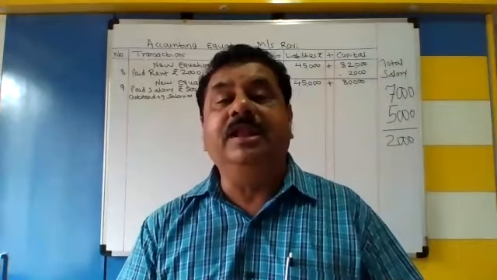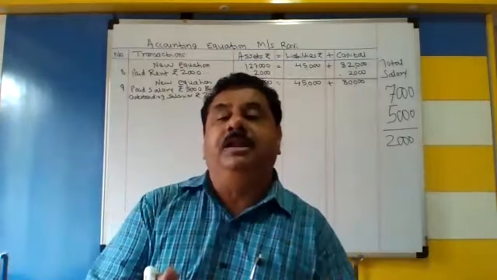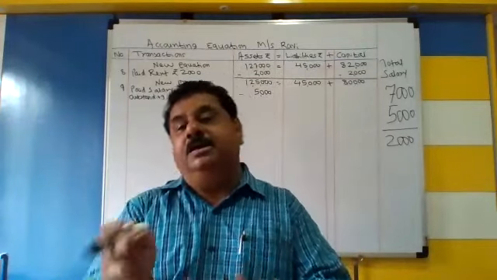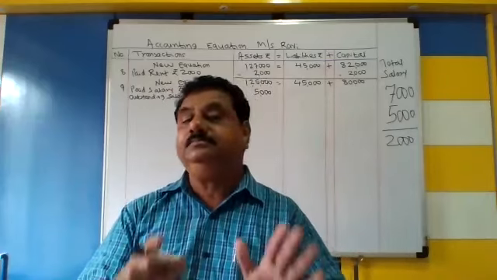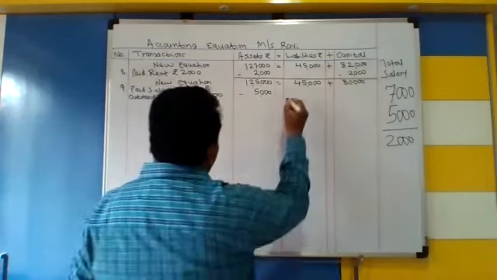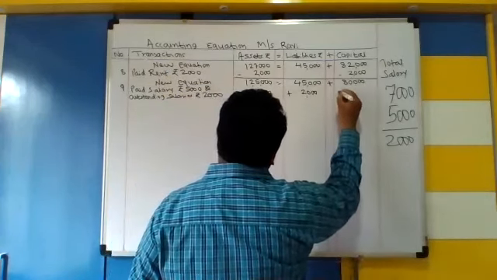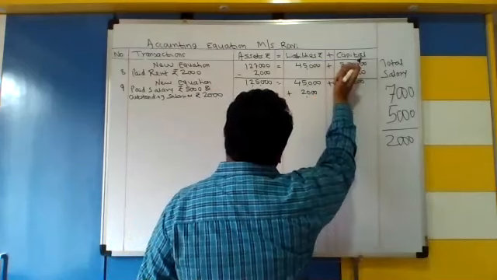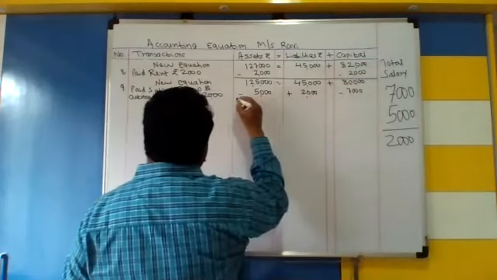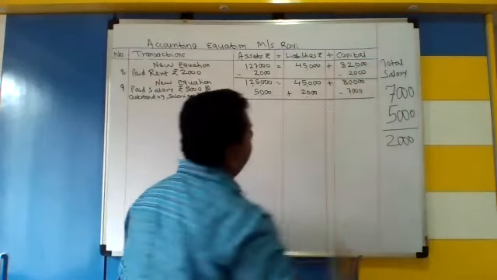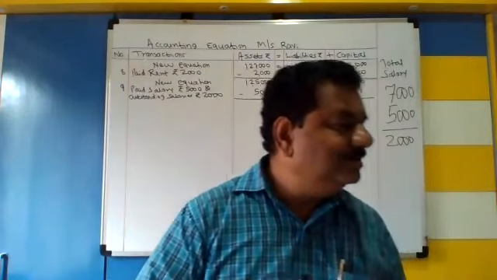This is becoming our liability. Okay. Because salary is still to be paid. 5,000 is paid, minus from cash. 2,000 still to be paid. Okay. So add in the liabilities. Liabilities में add करना पड़ेगा. And very important, minus from your capital, total amount of 7,000. Sure, I have written like this. Why 7,000 rupees? Okay.